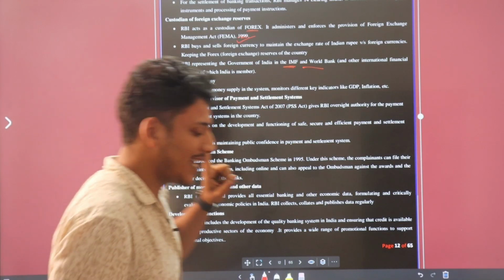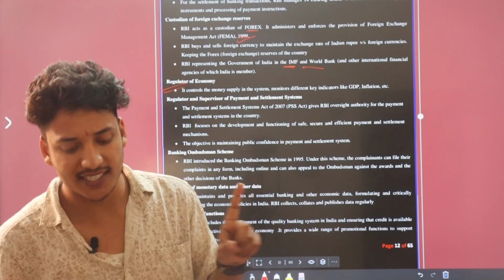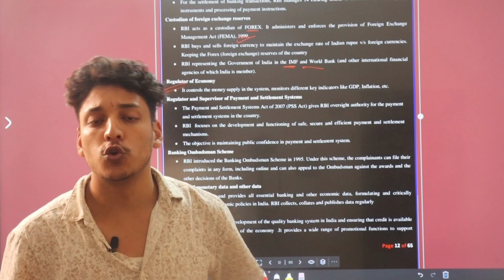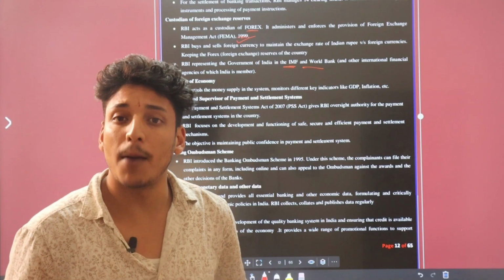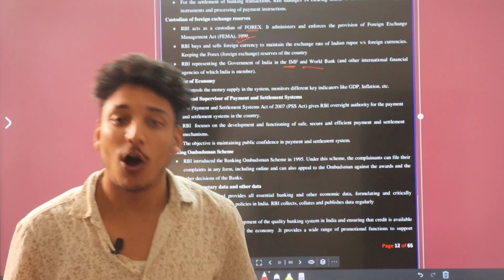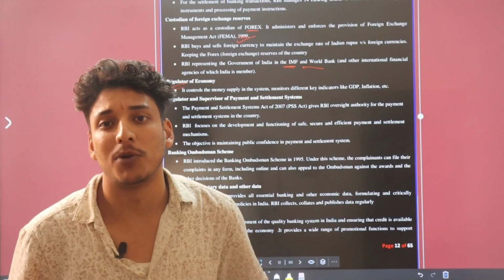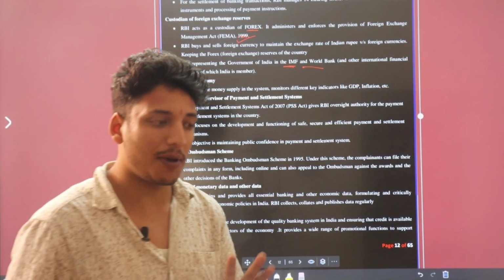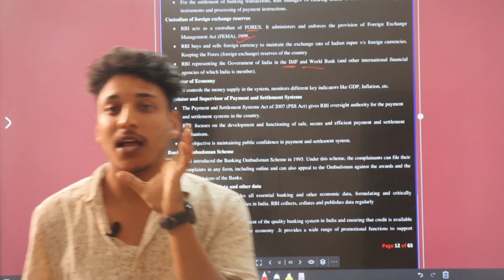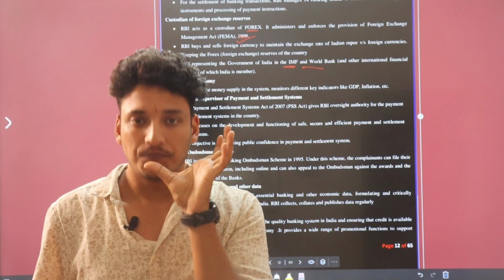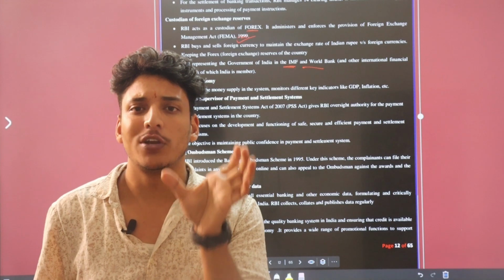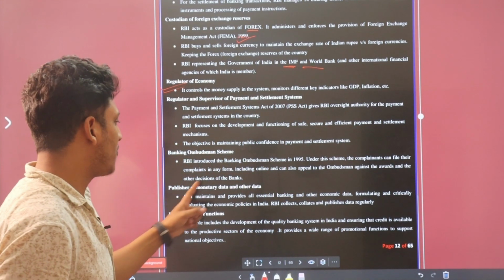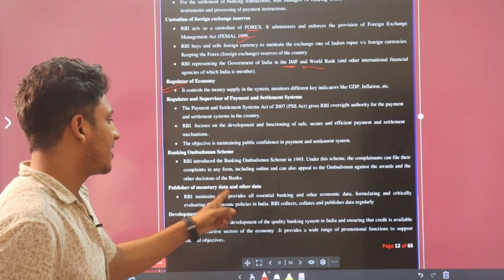If you have a complaint to the RBI, RBI will appoint an official to resolve your problem. Basically, it means that. So don't make it rocket science. Just remember that RBI will appoint an official to resolve your problem.